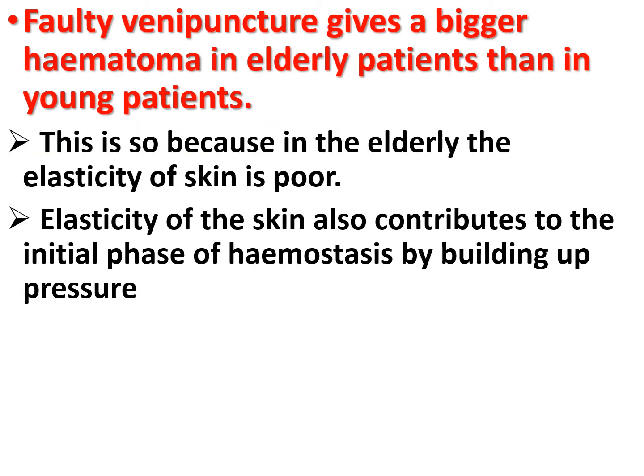Faulty venipuncture gives a bigger hematoma in elderly patients than in young patients. This is because in the elderly, the elasticity of the skin is poor, and elasticity of the skin also contributes to the initial phase of hemostasis by building up pressure around the injured blood vessels, so there is a bigger hematoma in elderly patients than in young patients.